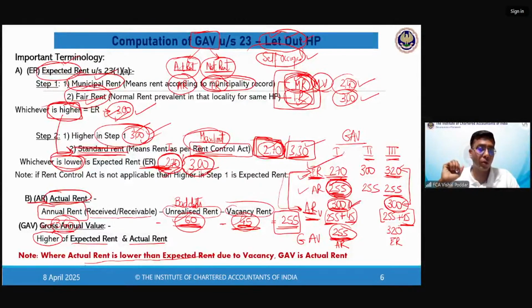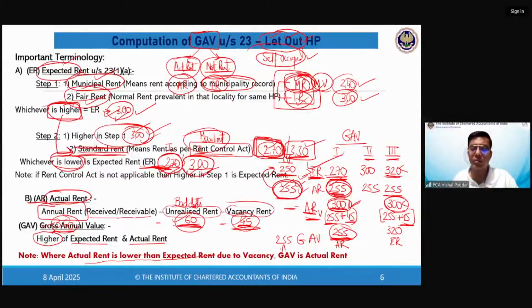I hope this is understood by all. Another simple case scenario will be, put down the values on this side. Let us say my ER is 250 and my AR is 255. This is case scenario 4. ER is 250, AR is 255. Now already my AR is greater than my ER. Don't waste time in finding out ARV because already your AR is greater. So your GAV will be AR.